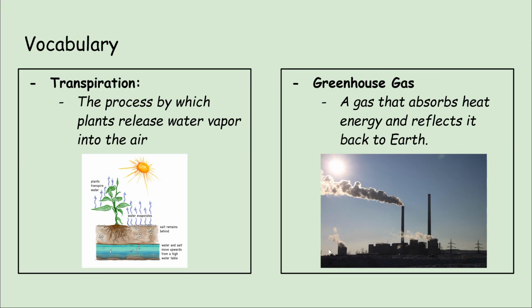Let's check your definitions to ensure that they are correct. Transpiration is defined as the process by which plants release water vapor into the air, and a greenhouse gas is a gas that absorbs heat energy and reflects it back to Earth. Please make sure that your definitions are correct and fix them at this time if they are not.